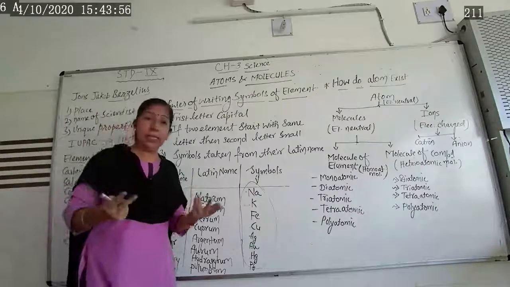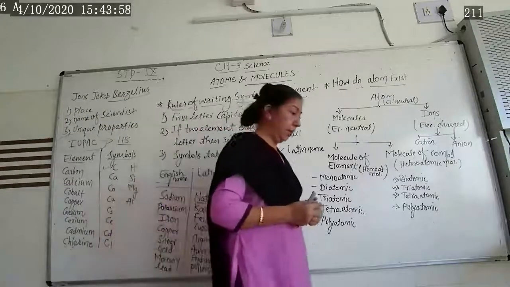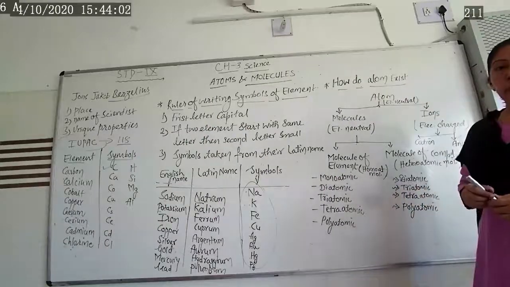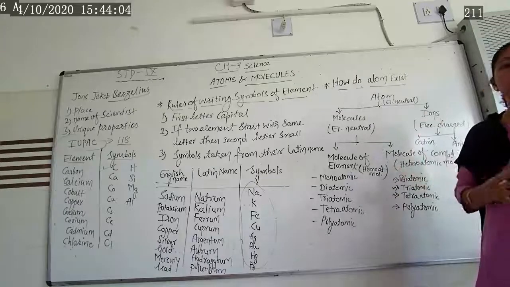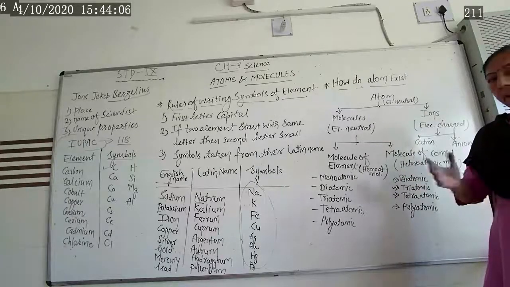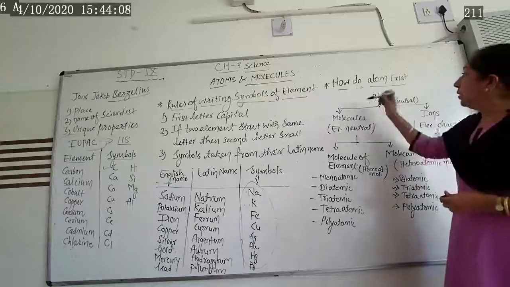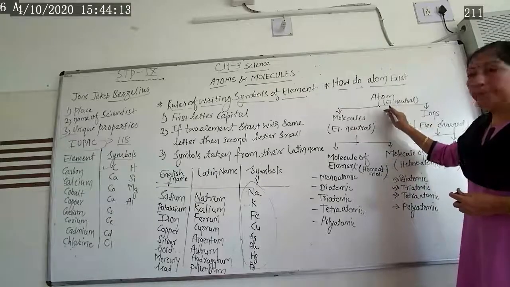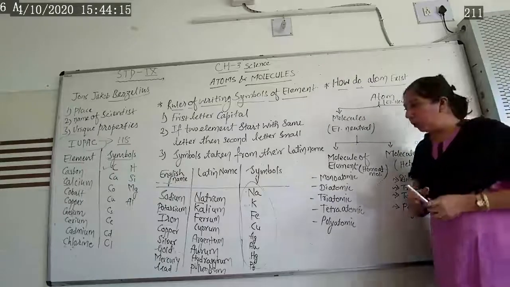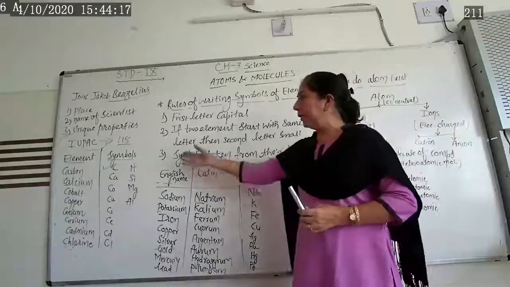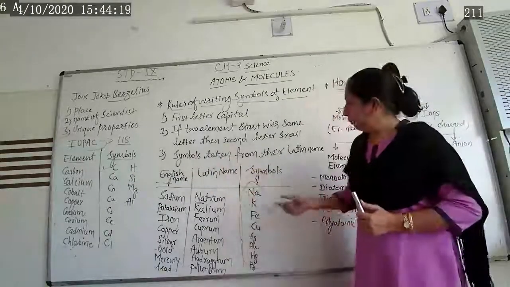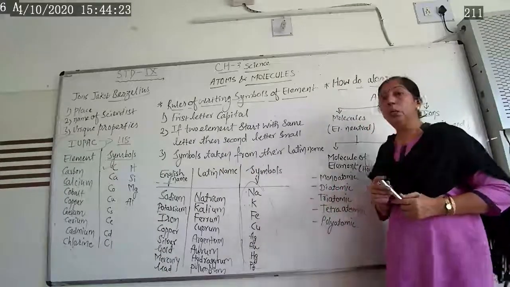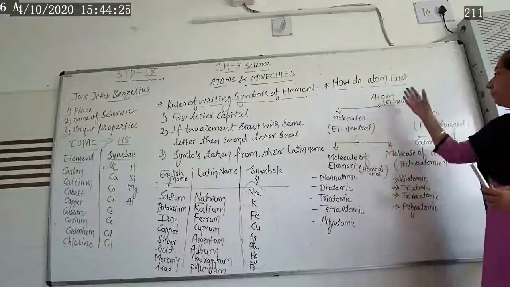Now let us see how they exist. Atom. We are saying an atom is what? As John Dalton already said, an atom is the smallest particle of an element or matter. So how do they exist? An atom is electrically neutral. All these elements are made of atoms, the smallest part of elements. So they are totally electrically neutral. Remember, you are not getting any type of current from it.